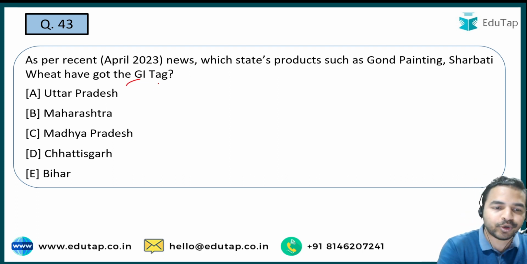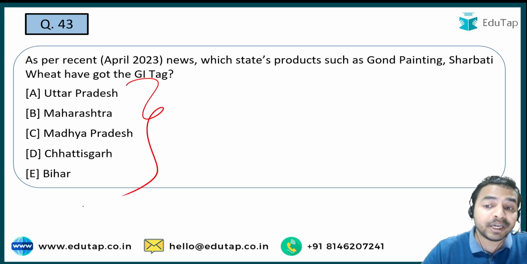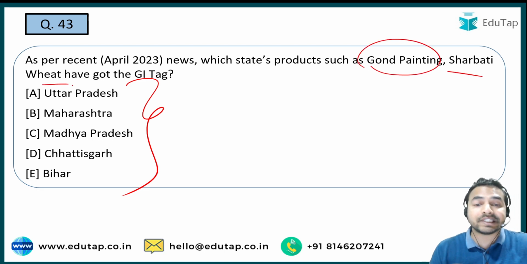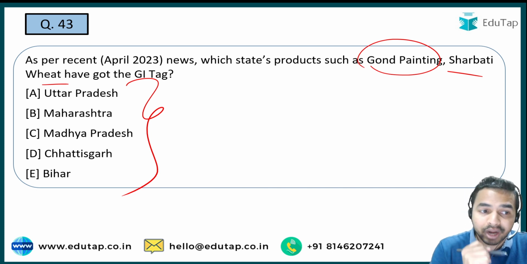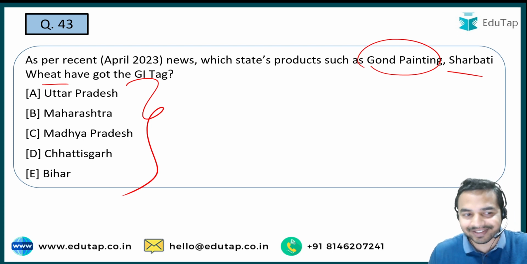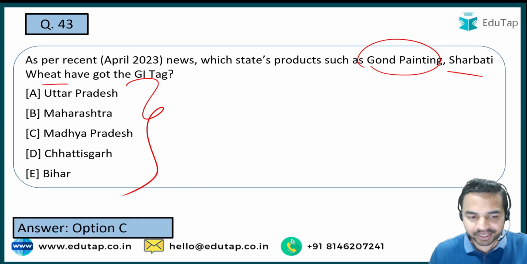So here guys, you are required to tell me the name of the state जिसके state product है, that is गोंद पेंटिंग एंड शरबती वीट. तो guys, शरबती वीट एक काफी फेमस, यहाँ पर मैं आपको कहूँ कि क्रॉप है, और आपको मुझे ये बताना है कि ये कौन सी स्टेट से बिलोंग करते हैं, for which they have got the GI tag, and the right answer is option C, that is Madhya Pradesh.